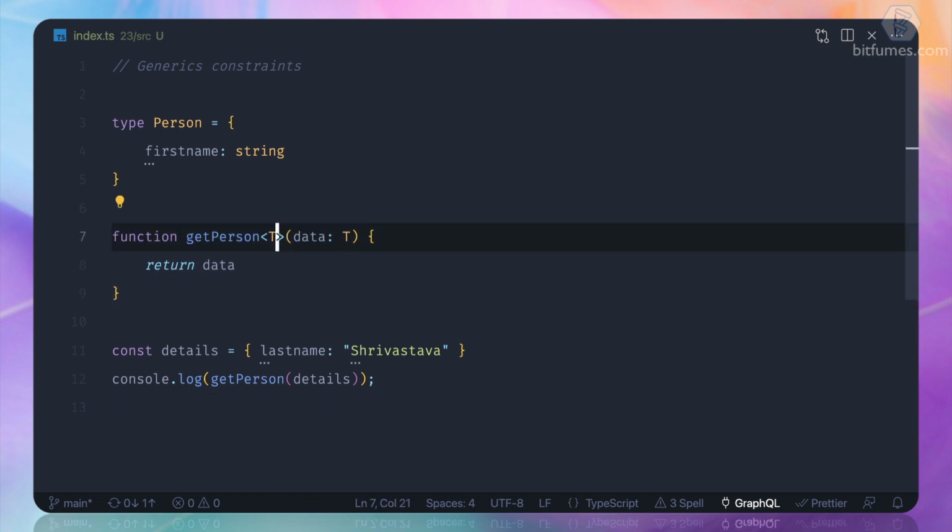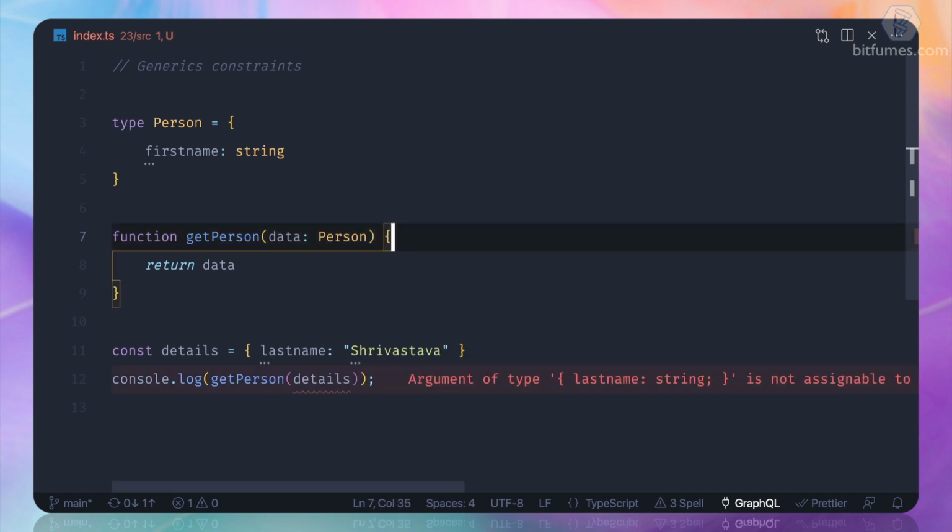So this means instead of T, can we use the Person? So I need to remove this generic thing, and I say, hey, I have a person. But once we have a person, we are losing the ability to send the last name. We will not be able to send the last name inside this. So how can we make it general, make it generic?